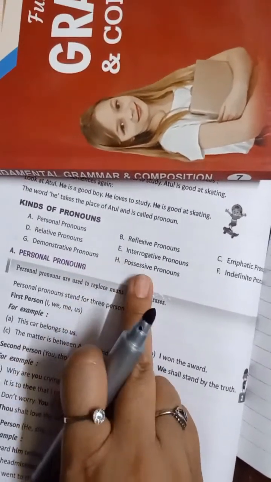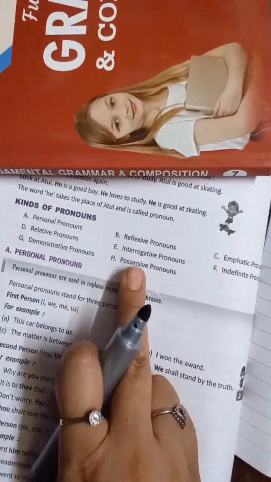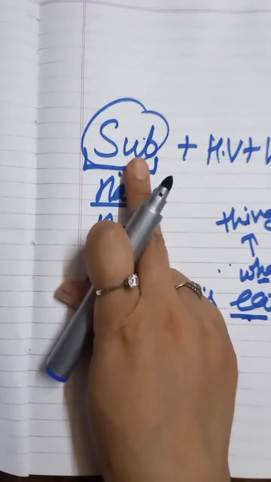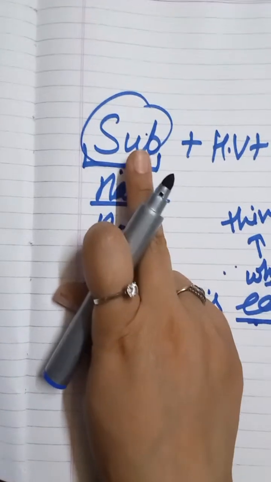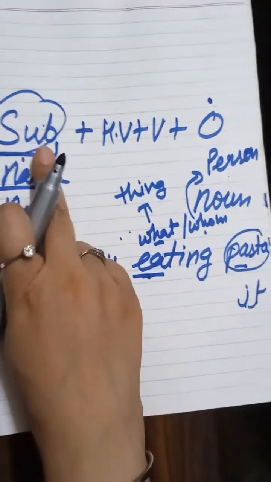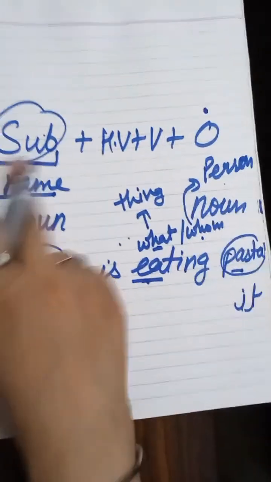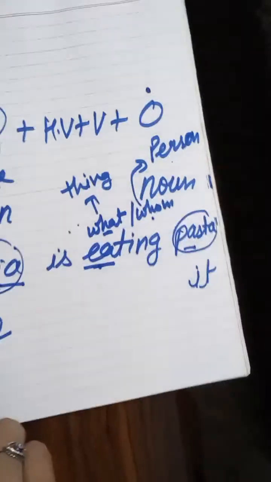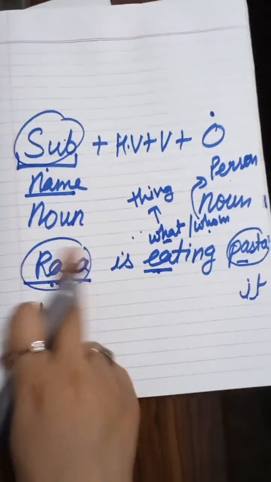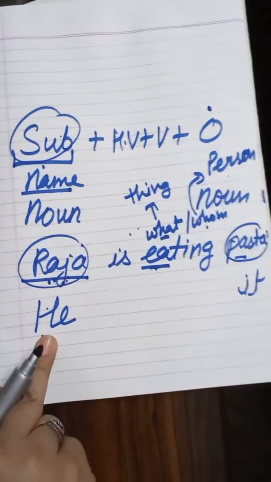All the pronouns will stand at the same position, that means before the helping verb. And therefore what we are going to do, we are going to replace the words, but we are going to replace these words with the type of pronoun. In the first case, we are replacing the noun with a personal pronoun. Here we replaced it with he.